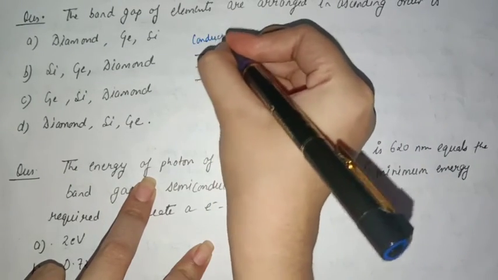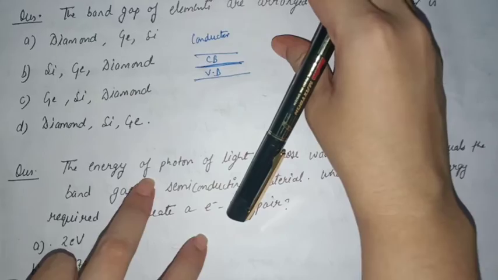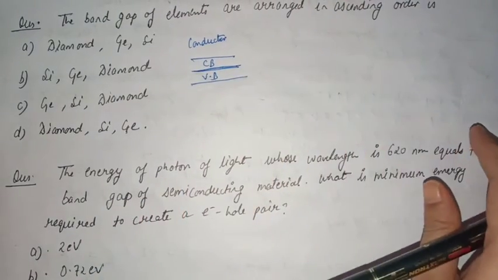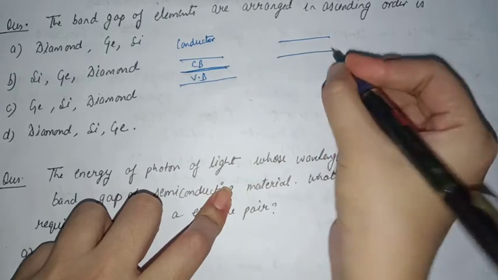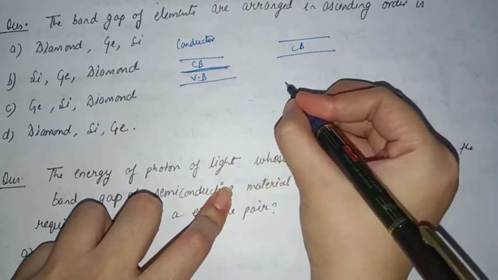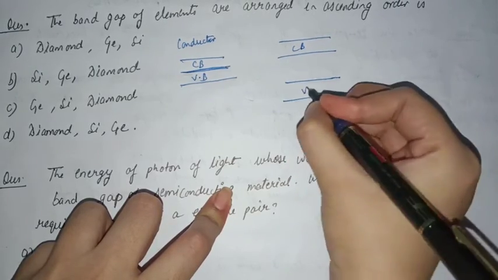This is in case of a conductor. And if we are talking about insulators or semiconductors, then there is a conduction band and there is a valence band.